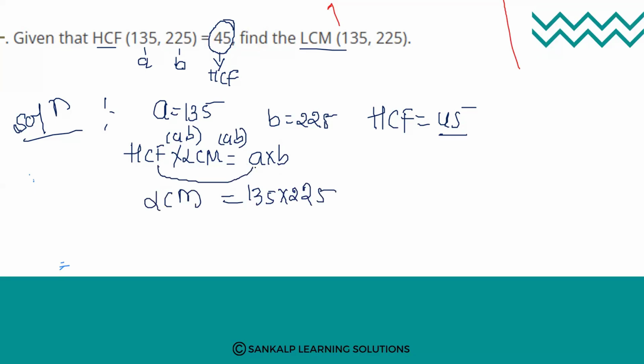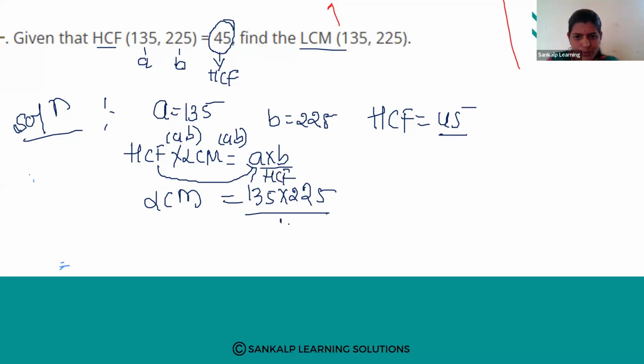If we transfer this HCF to this side, it becomes divided by HCF, right? The HCF value is 45. So cancel. 3 ones are 3, 3 fives are 15, 3 fours are 12, 3 fives are 15. 15 ones are 15, 15 threes are 45. So 225 into 3. What is the answer? 675. Yes, this is one method.